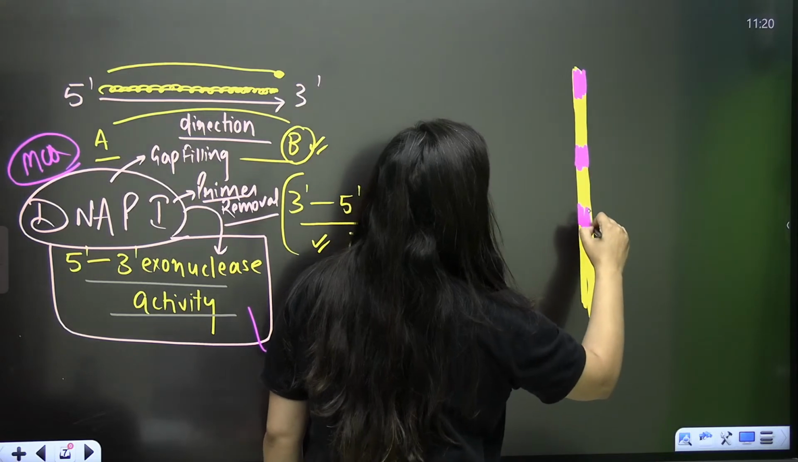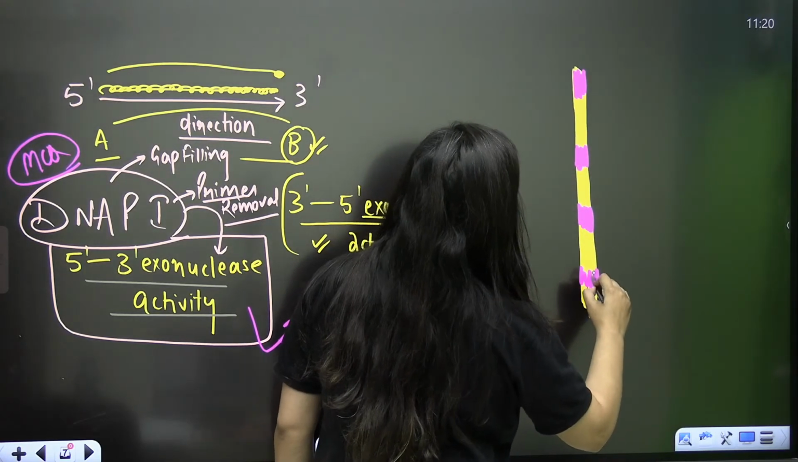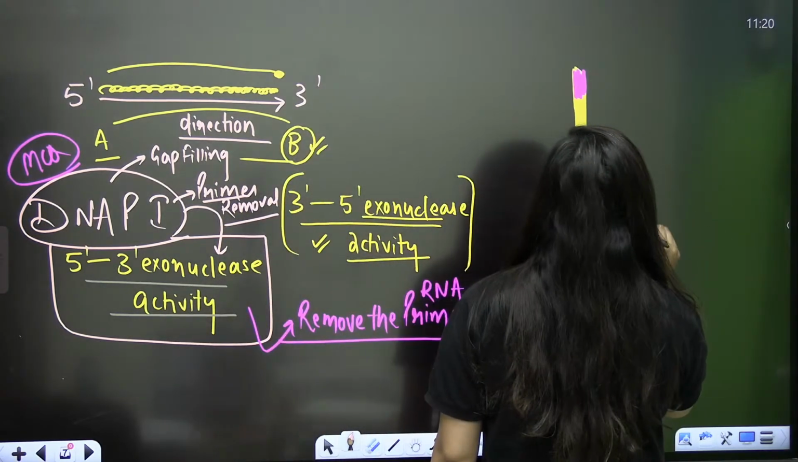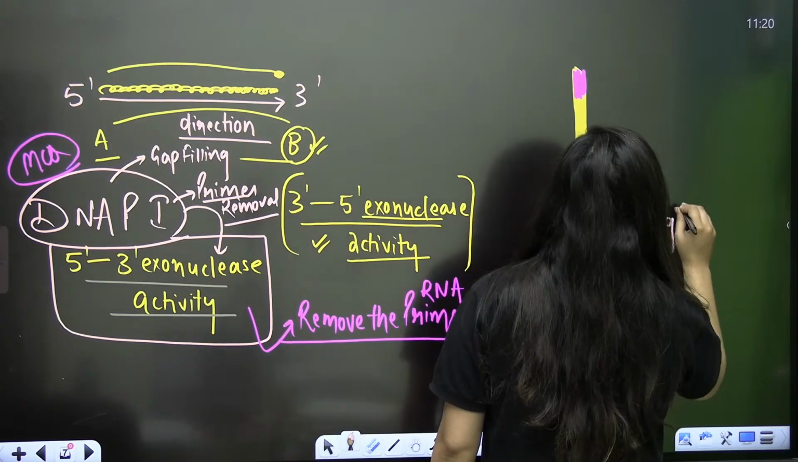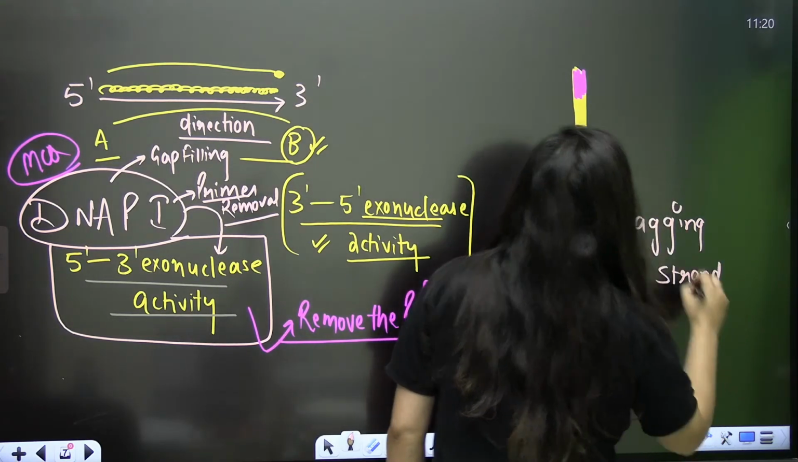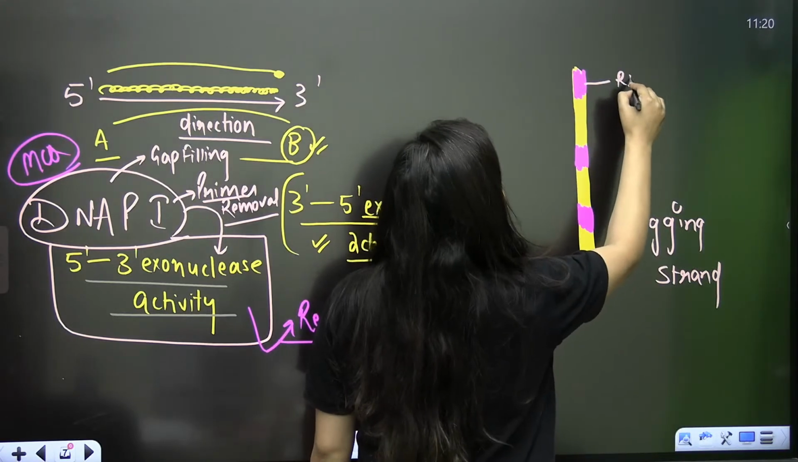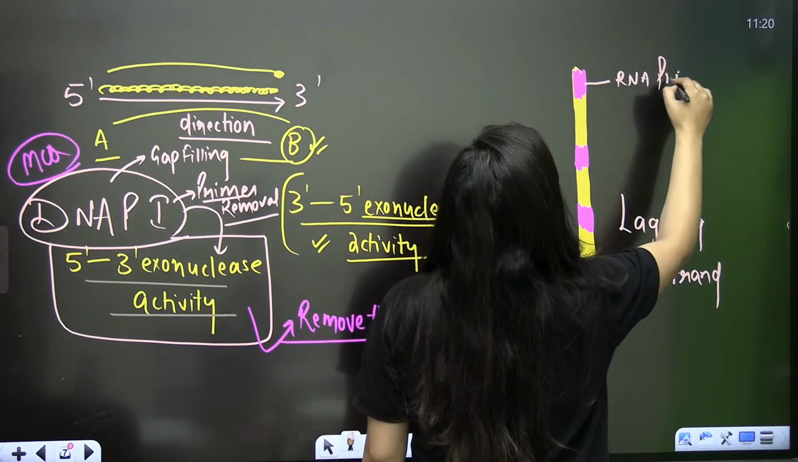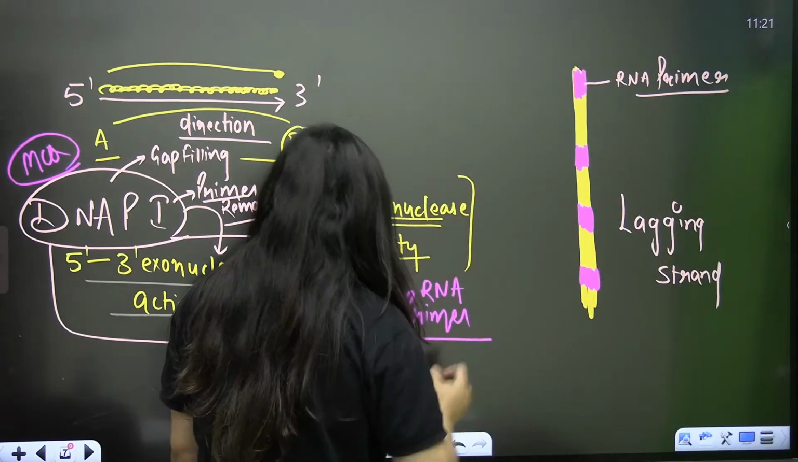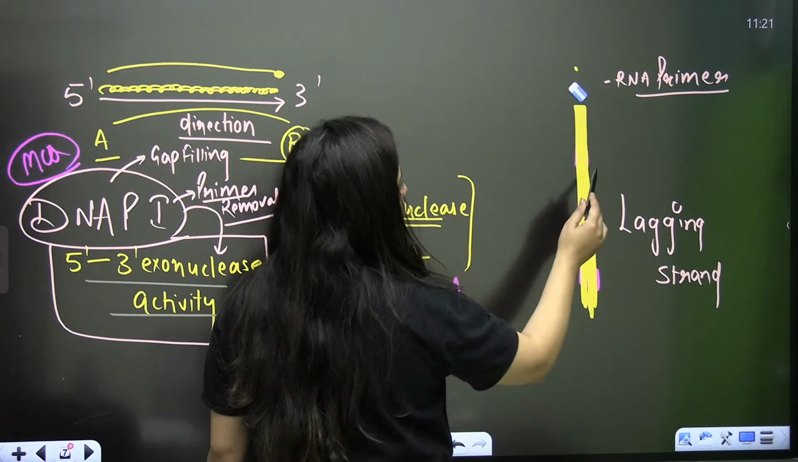Let's say this is your lagging strand. Which strand is it, students? It is your lagging strand. The lagging strand has many RNA primers, while the leading strand has only one RNA primer. So your DNA polymerase 1 will remove them.